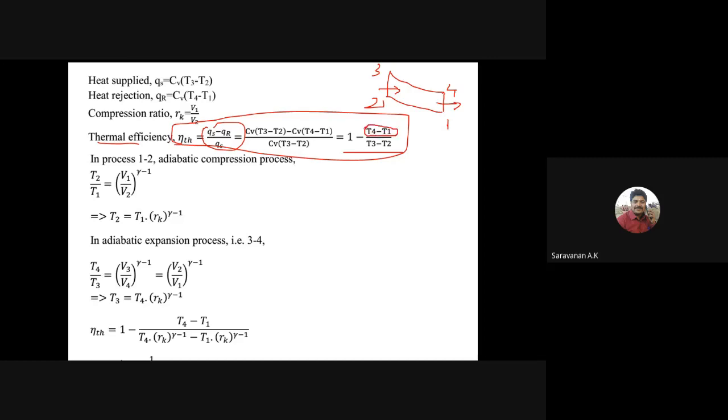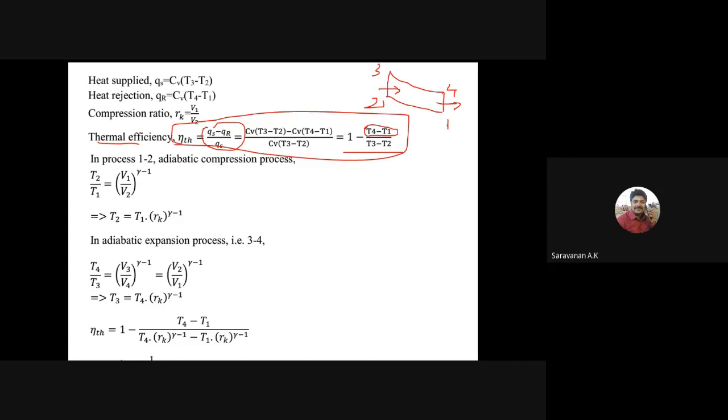So up to this, we can see in an earlier slide, that is our previous slide. Then the process 1 to 2, 1, 2, 3, 4. Here the Q in and Q out we see in this one. So instead of the Q value, we are forming the thermal efficiency here, and the corresponding temperatures, how we can substitute the values.